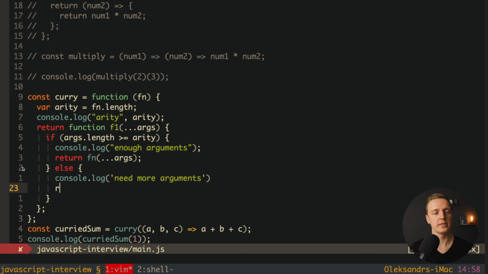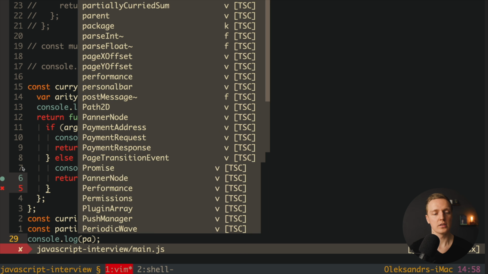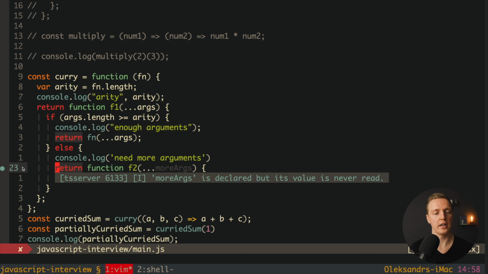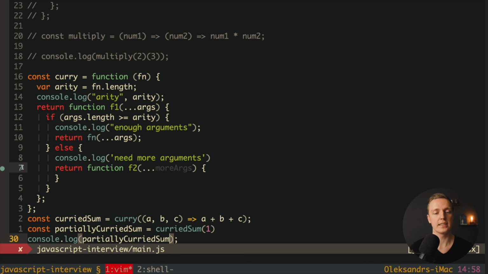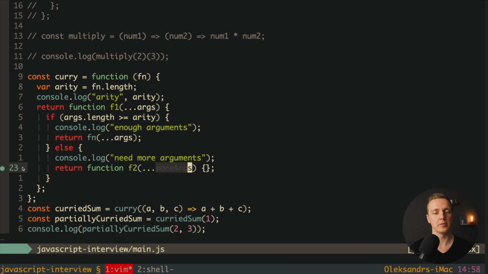This is why here we must return a function, and we can name it, for example, f2, and inside we will pass more arguments. Which actually means this is our first call, this is our second call. For example, here when we passed curried sum, this is also a curried function. So let's name it partially curried sum. And here we call curried sum. Now here I want to console log partially curried sum so we can check what it does. As you can see here, we inside need more arguments, and here is our function with more arguments, and actually here we want to pass inside some arguments. For example, we can pass here 2 and 3, and it will be exactly these more arguments that we wrote here.